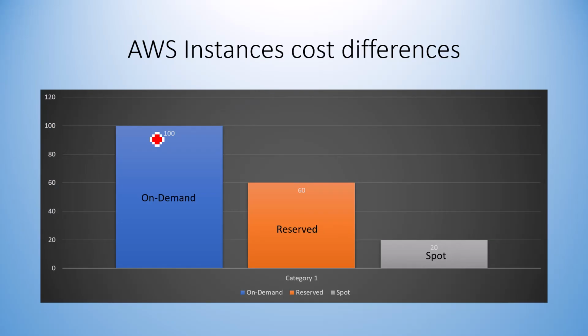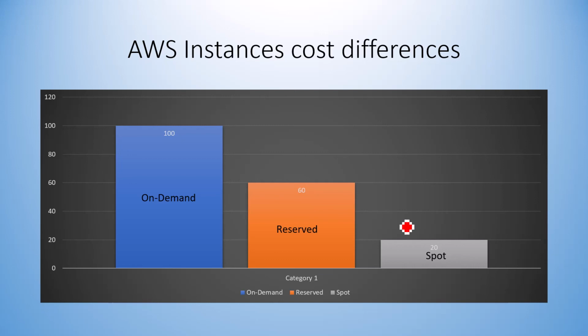Let's jump to this slide. Here I am showing the comparison between On-Demand, Reserved and Spot. There is a good possibility that you can go ahead with a 20% bidding strategy and get the Spot Instance. But generally I prefer to go with a 30 to 40% bidding strategy, because there are more chances to get the Spot Instances.